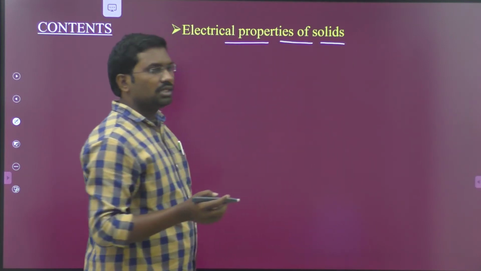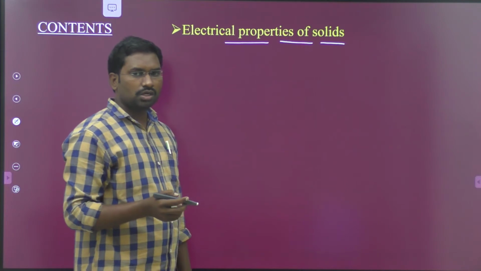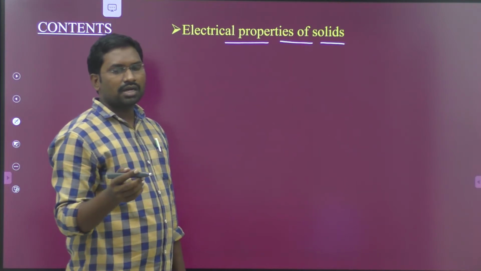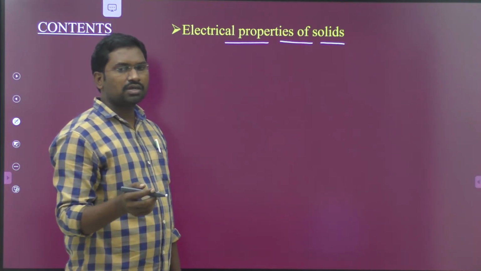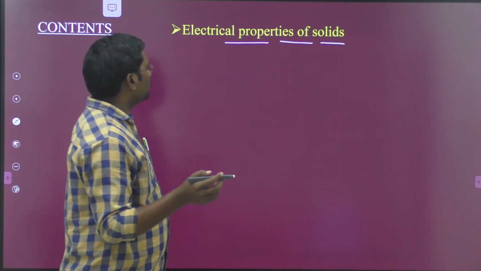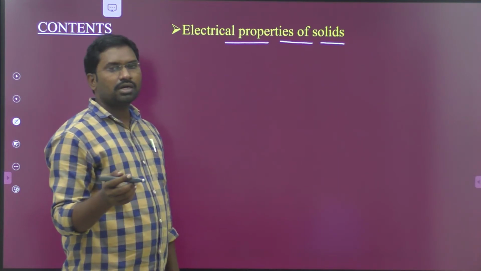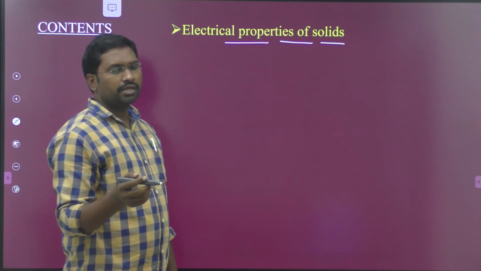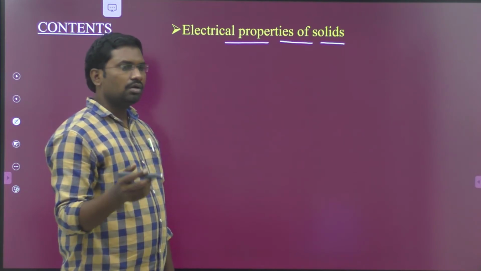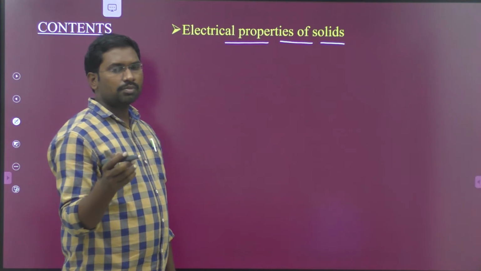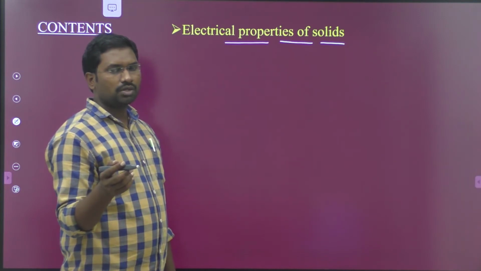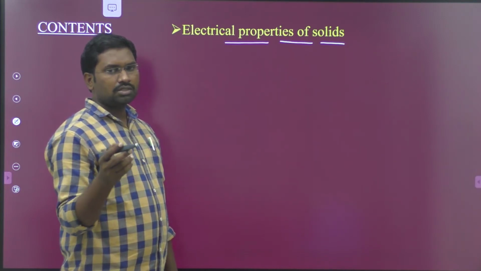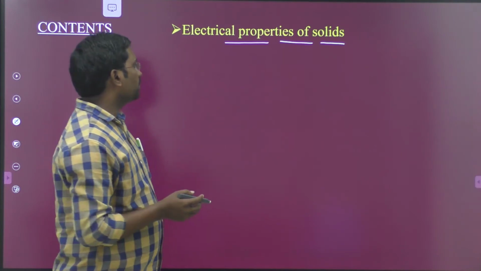Based on the conductance of a substance, solids can be classified into conductors, semiconductors and insulators. How their conductivity depends, and how their conducting ranges are present in different types of solids like conductors, semiconductors and insulators.